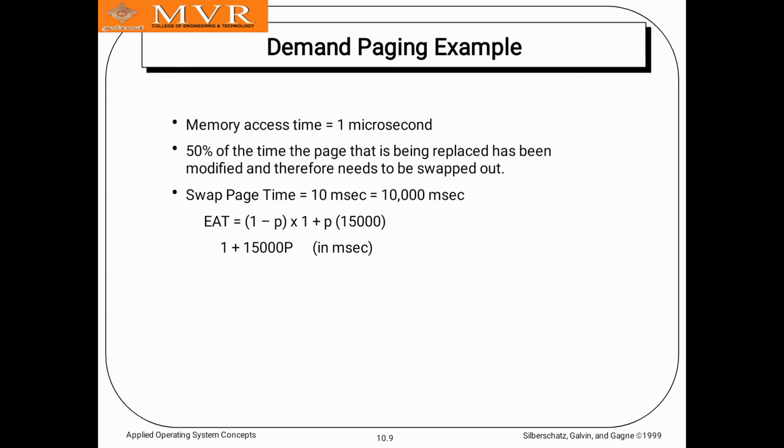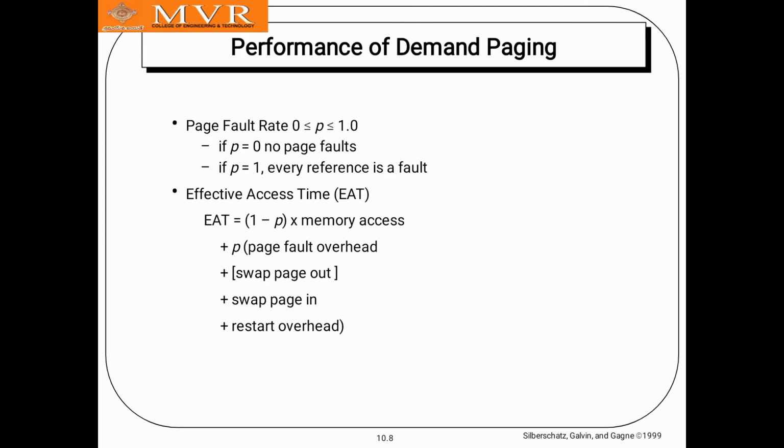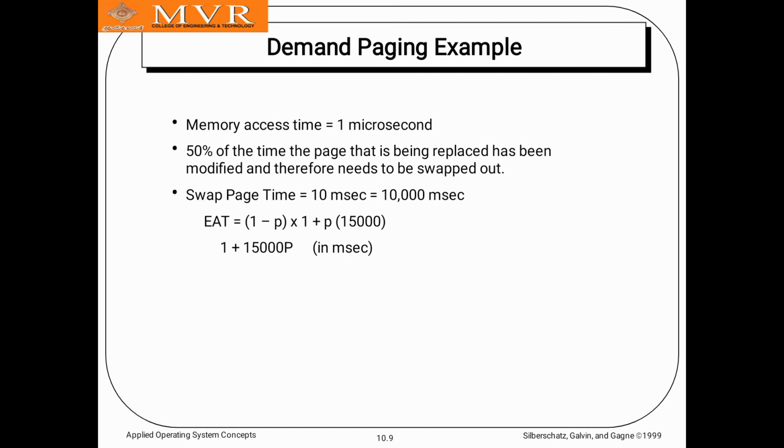So here we can calculate EAT, the effective access time, which equals (1 minus p) into the operations. Those are the swap in operation, swap out operation, restart overhead operation, and page fault overhead operations, all are in this. So whatever the page having, it is 50% of the time.